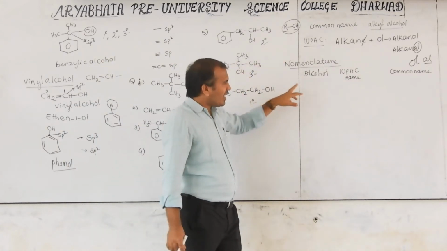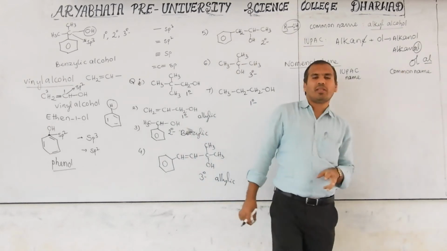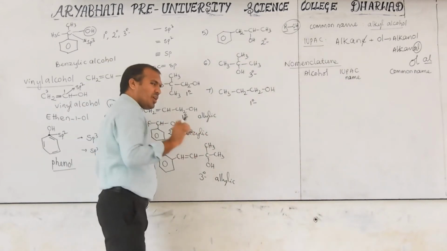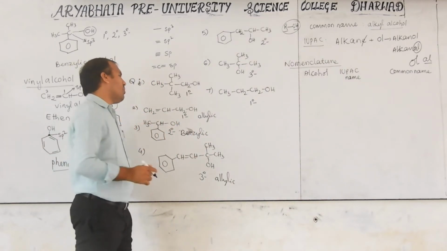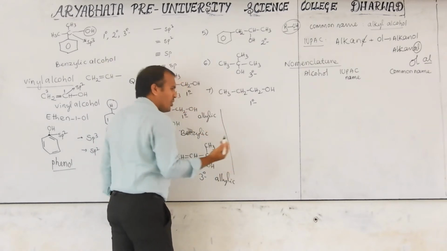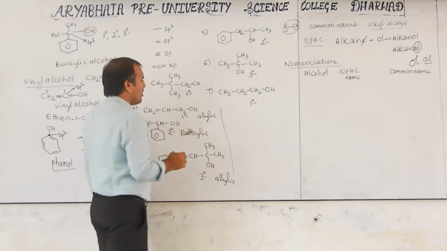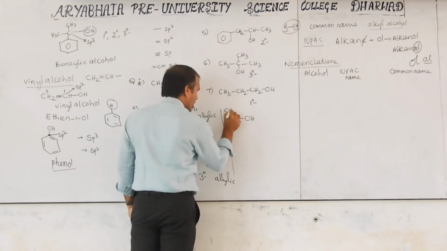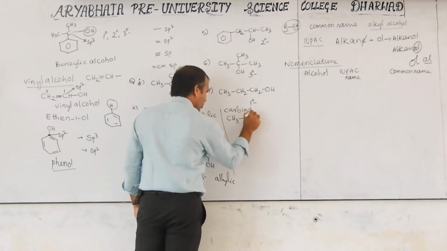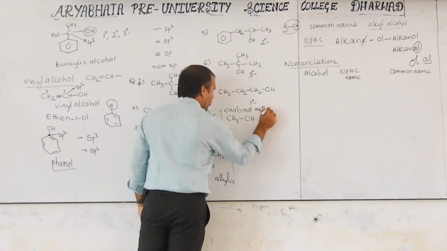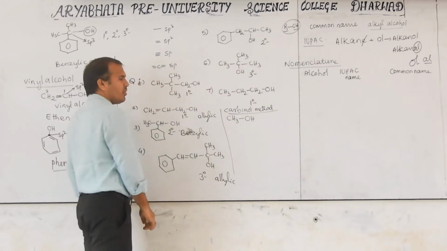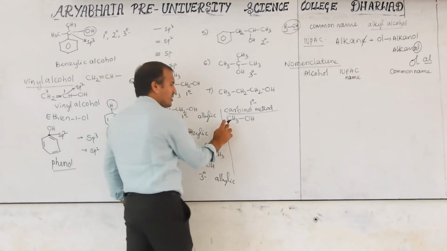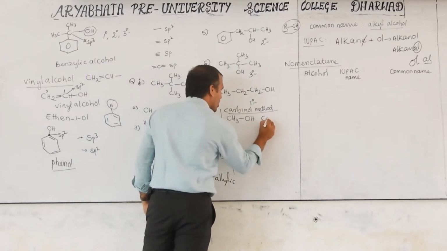Okay. Other than the common name, one more naming method is called the carbinol method. I will discuss the carbinol method here. It is not used nowadays, but something they will ask in competitive exams. That is purposely why I am discussing it here. For example, this is CH3OH. This is called the carbinol method name. Simply it is called carbinol, the basic compound of alcohol. This is methyl alcohol. This is known as carbinol.